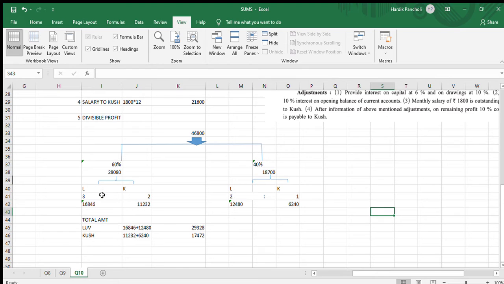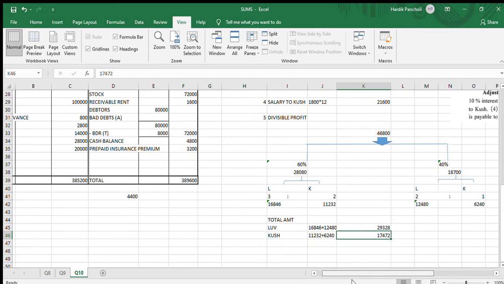Now we will make the total of both the sides of Love and both the sides of Kush. That is 16,846 plus 12,480, that is 29,328. 11,232 plus 6,240, that is 17,472.